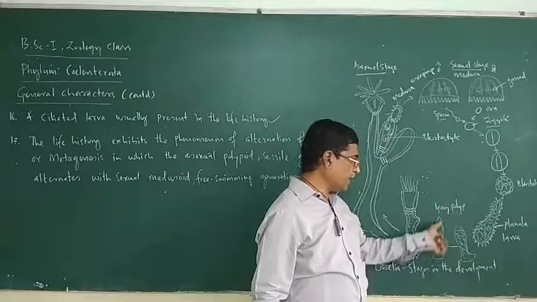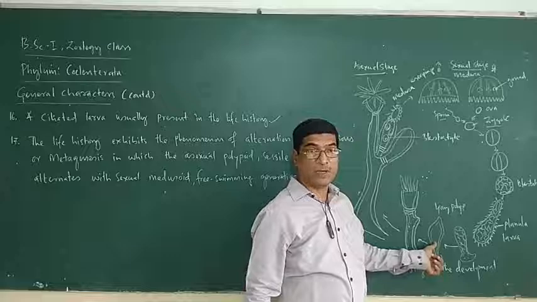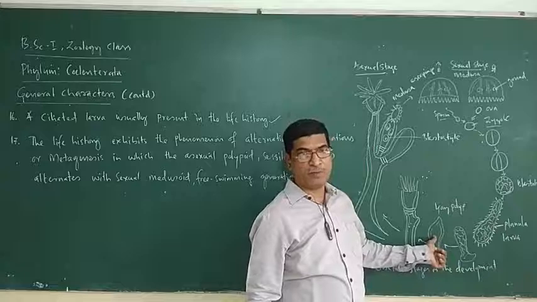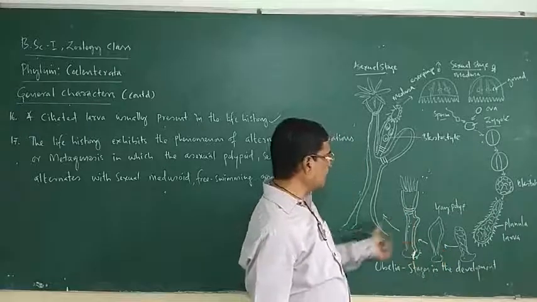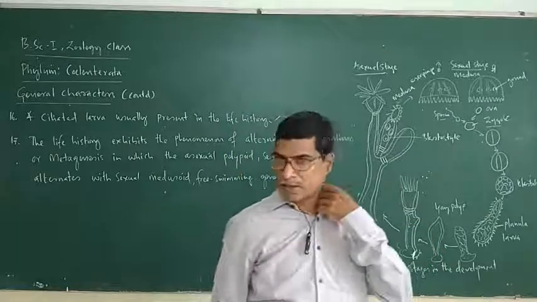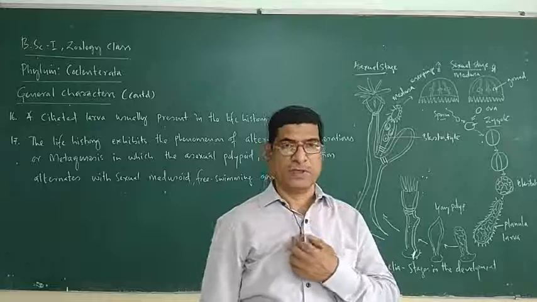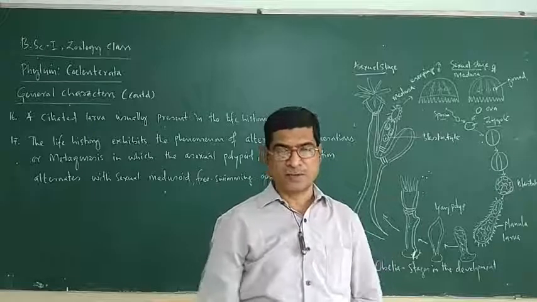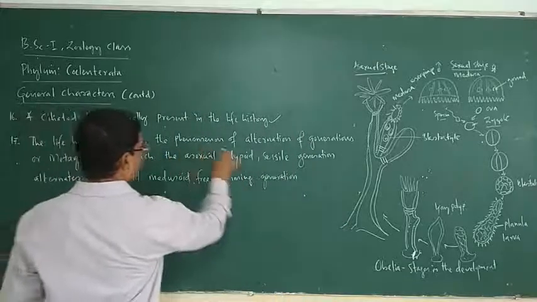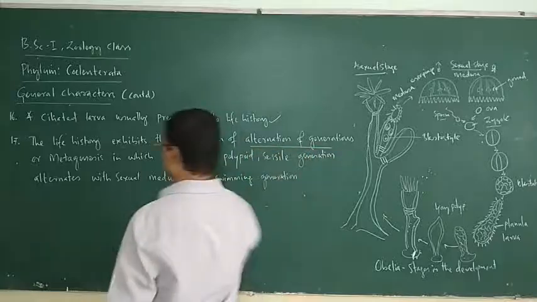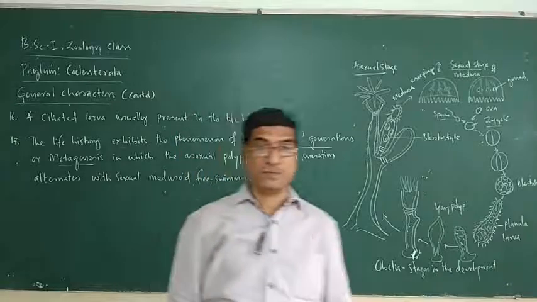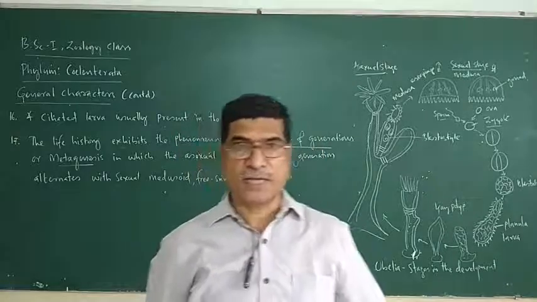Now the young polyp develops. It loses its cilia and develops into a polyp-like structure. The polyp zooid develops into the Obelia colony, plant-like Obelia colony. This is how the life history involves different stages. The life history exhibits the phenomenon of alternation of generations or metagenesis. The life history of most coelenterates exhibits alternation of generations.